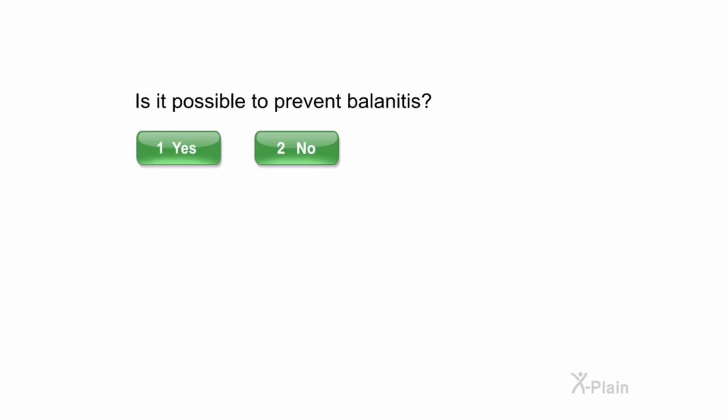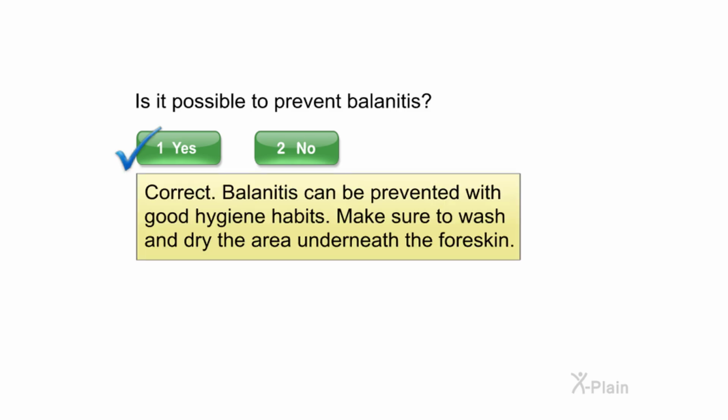Is it possible to prevent balanitis? Select yes or no. Correct. Balanitis can be prevented with good hygiene habits. Make sure to wash and dry the area underneath the foreskin.